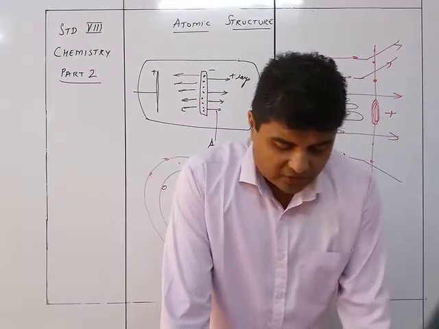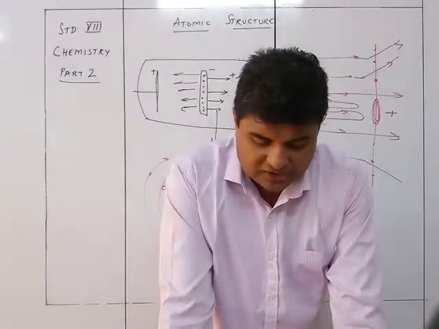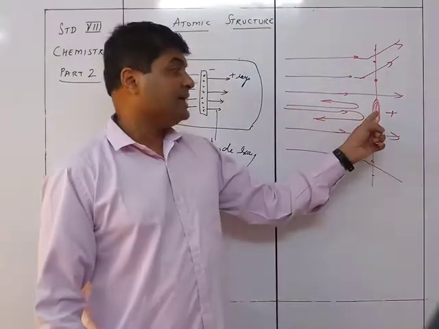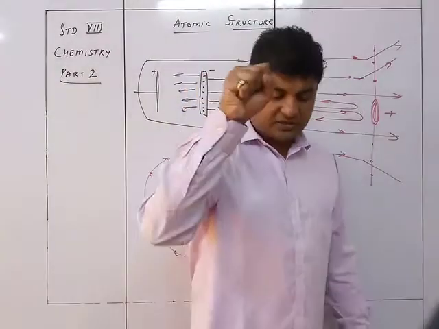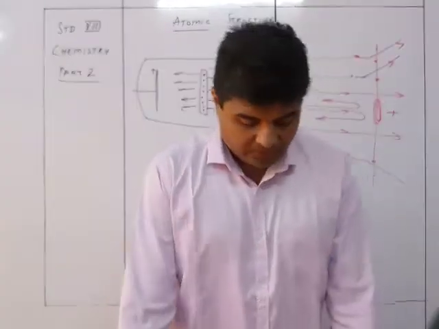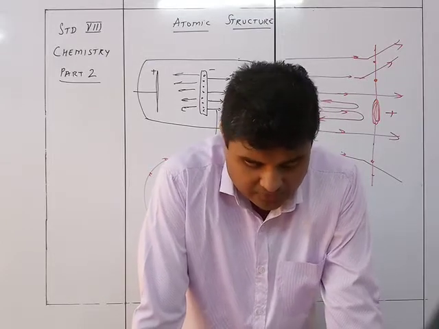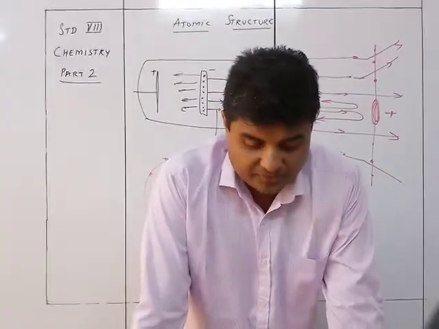So the conclusion was that the atom as a whole is relatively empty but consists of a concentrated positive charge in the center. It is a concentrated positive charge in the center which leads to the deflection of the alpha particles. Thus, the discovery of the central positive region, the atomic nucleus, was initiated.